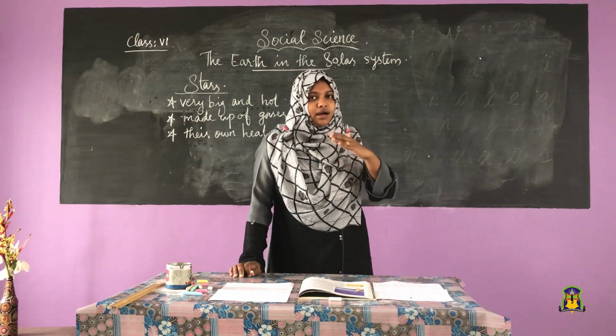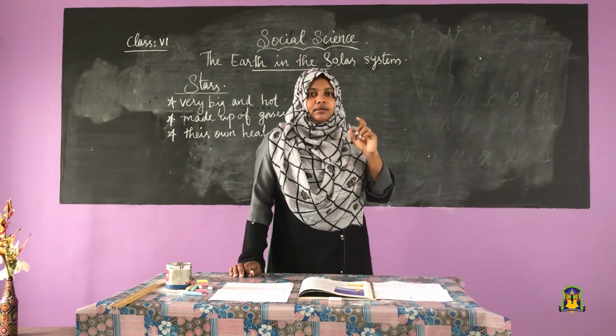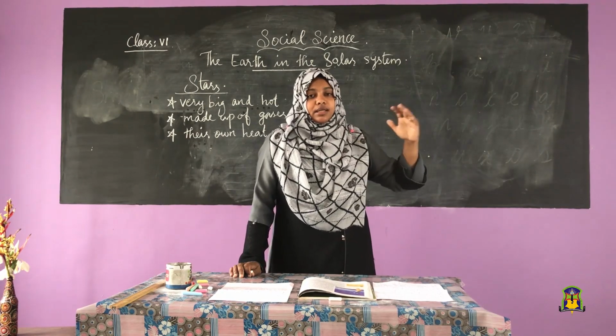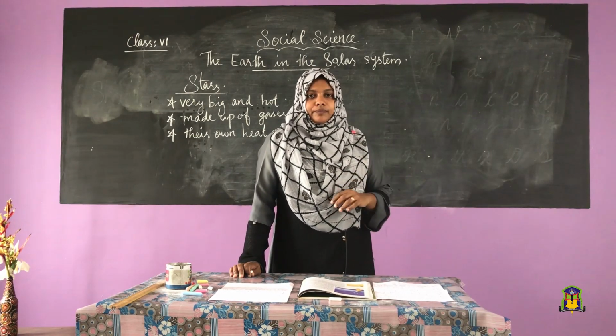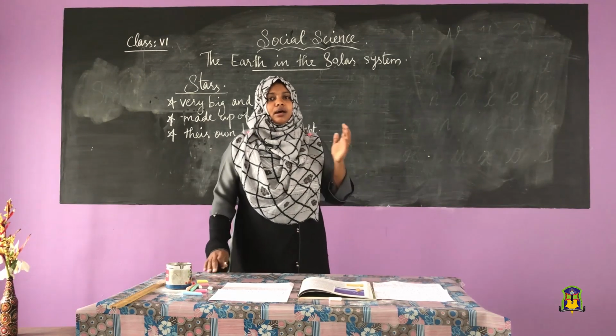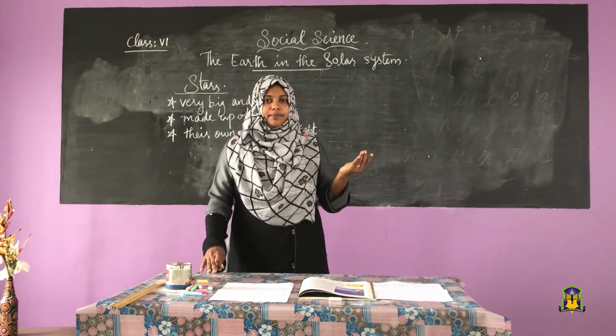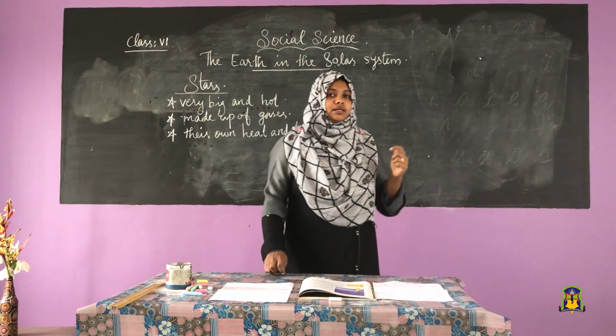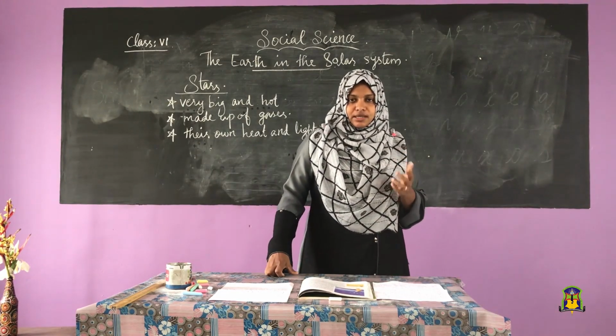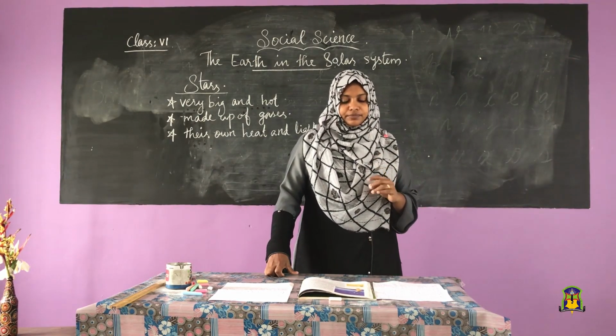The closer star will appear bright and the farther star will appear dim. So why are some stars bright and some stars dim? Because different stars are at different distances from the earth.